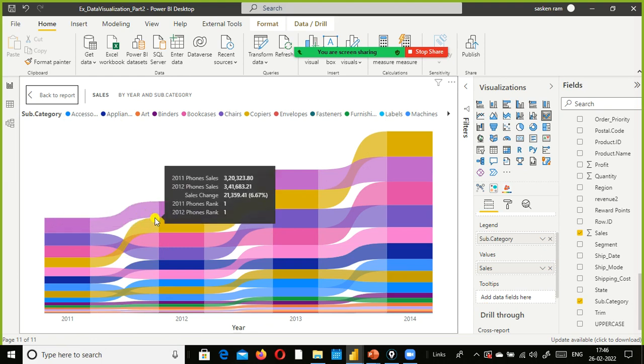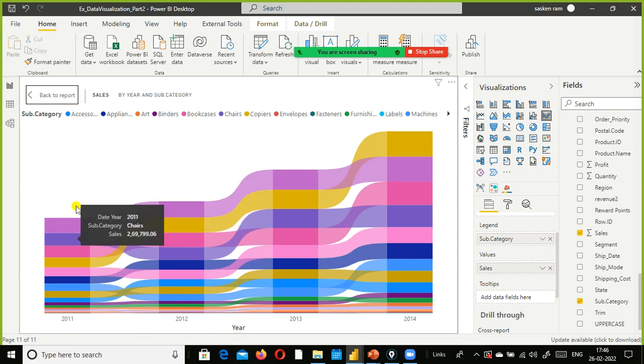If I hover the cursor in between these two bars, we can see there is a semi-transparent area.